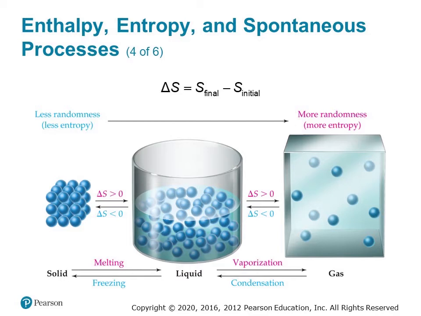For any given substance, including but not limited to water, the solid phase is going to have the least randomness or disorder compared to the liquid or gas phases, and the gas phase will have the highest disorder compared to the other phases, with a liquid being intermediate between gas and solid. Like enthalpy, entropy is a state function, meaning that the change in entropy for a process or reaction only depends on the entropy of the final and initial states, and not on the path taken to get from the initial to the final state. As a result, whenever a substance transitions from a lower entropy state to a higher entropy state of matter, the entropy change of the system, delta S, will be positive and vice versa. So endothermic processes like melting ice or boiling liquid water result in an increase in the entropy of the system.